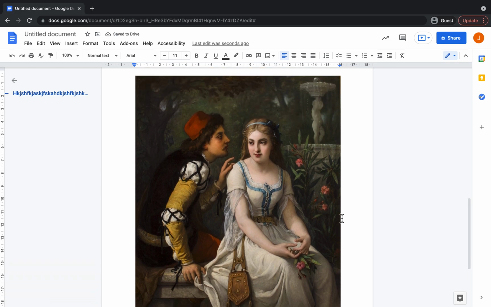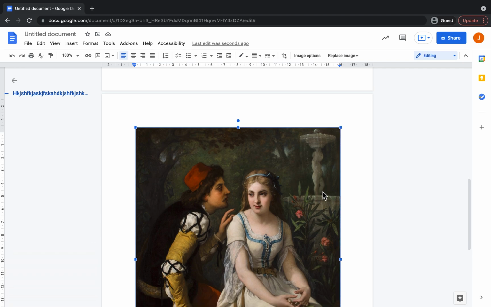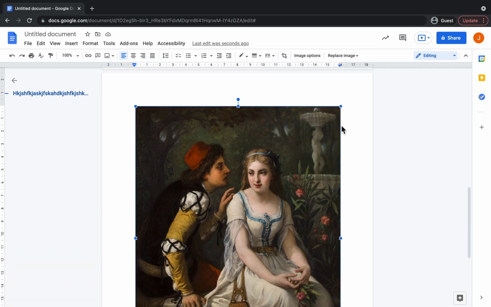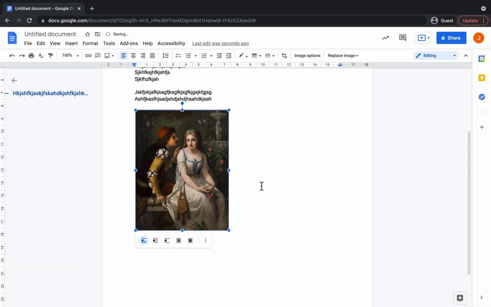So it obviously came in as a pretty big picture there. So what I'm going to show you now is how you can resize it. To resize your image, you're going to click on any of the corners. You can click here, you can click on the sides as well. But I'm going to click on the top right hand corner, and I'm going to just drag it down. As you can see, it's made it smaller.